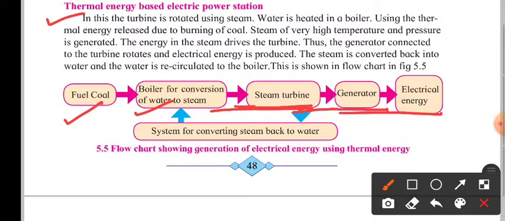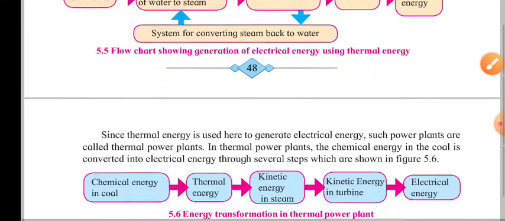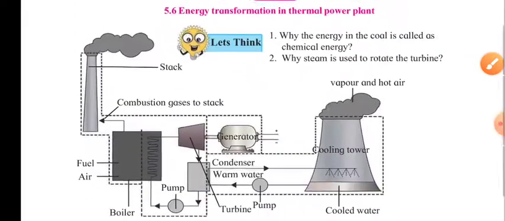At the same time, when the steam has passed over the turbine, it is recollected, condensed, and converted back into water, and again that water is heated and converted into steam. So the cycling of water goes on continuously, and along with that the current of steam is used to move the turbine. They have shown that with another picture here.